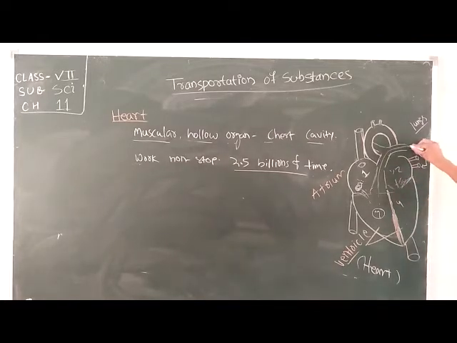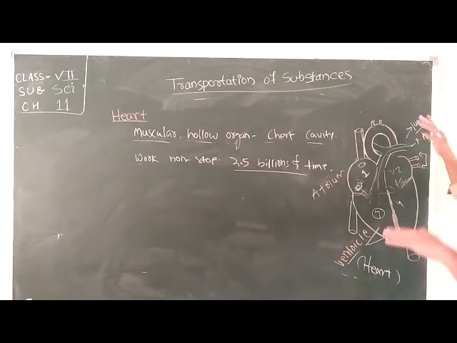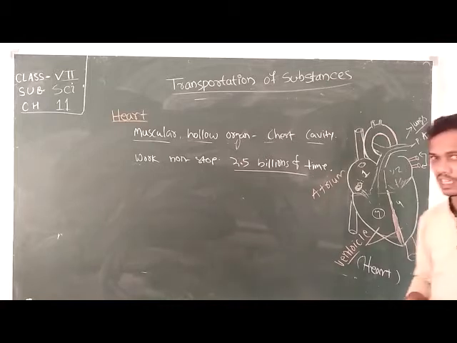Here this is your pulmonary artery. So through the pulmonary artery, the blood from the right ventricle moves to the lungs. In the lungs, a large amount of oxygen is present, and the exchange of gas is done. The carbon dioxide is removed in the form of exhalation, and oxygen is taken in through inhalation. The oxygen is mixed with the blood and forms oxygenated blood.